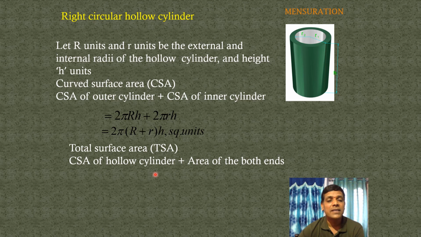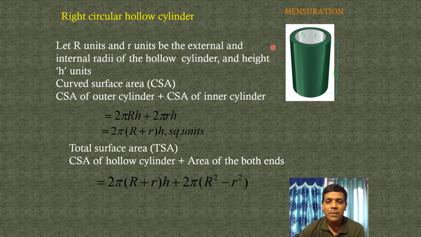So what is the formula for CSA of a hollow cylinder? 2 pi into (big R plus small r) into h, plus the area of both ends. The shape is a ring, so the area of a ring. Do you know the formula for a ring?